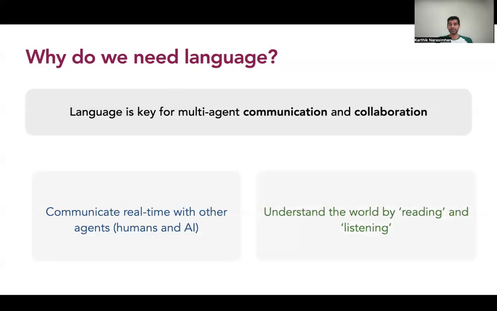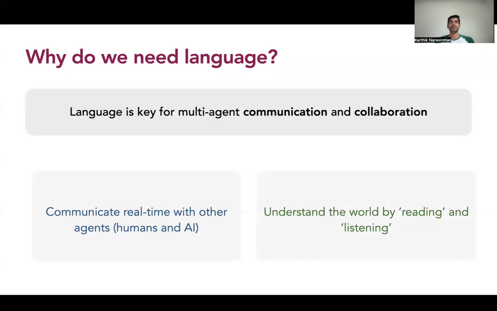And on top of that, another reason we want these language agents to be really good at language understanding is because it can help them understand the world better by reading and listening. So as a human society, we have written down much of our knowledge, much of our discoveries in the form of books, manuals, web pages on the internet and whatnot, right?